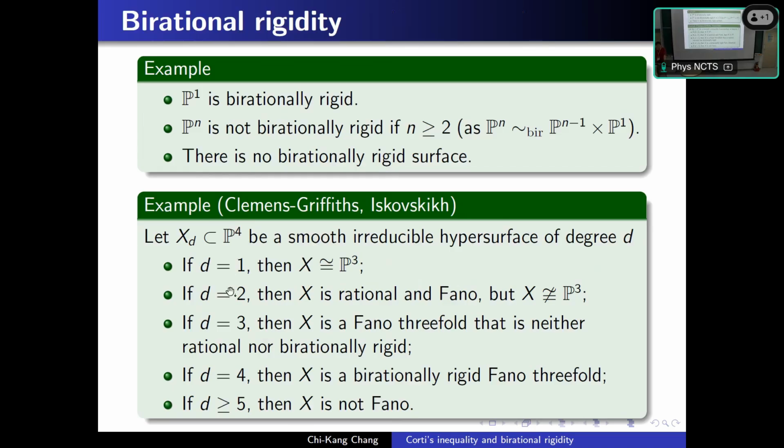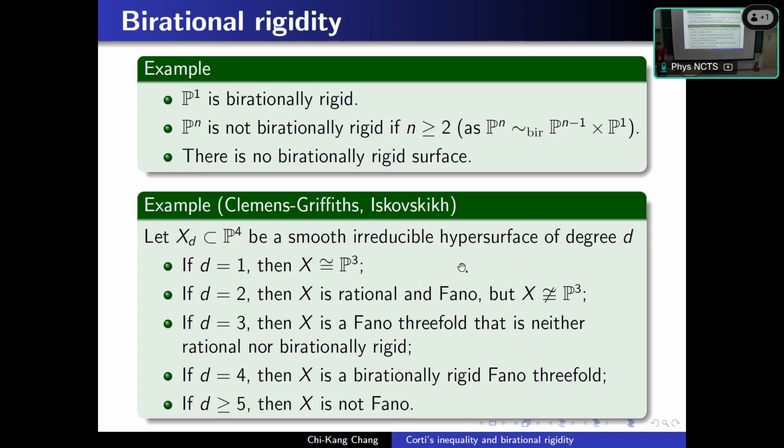If the degree is 2, then X is a rational Fano variety, but not isomorphic to P3. If the degree is 3, then X is a Fano variety that is neither rational nor birationally rigid. If the degree is 4, then X is a birationally rigid Fano threefold. And if the degree is at least 5, then X is not Fano.